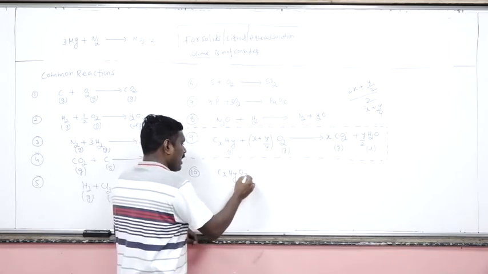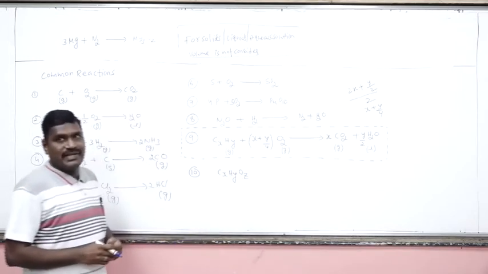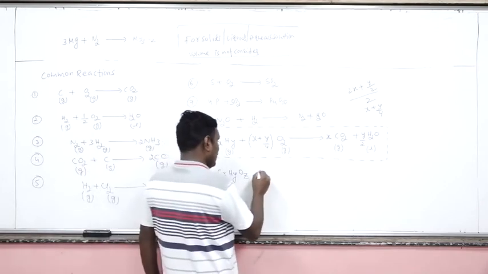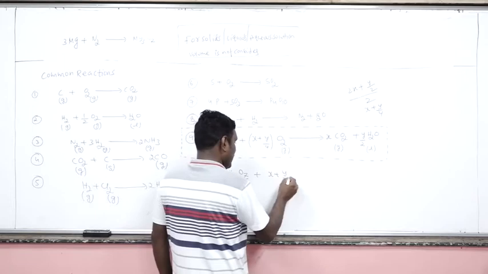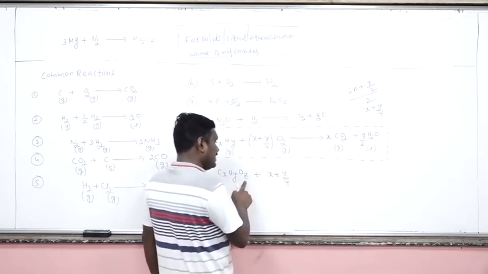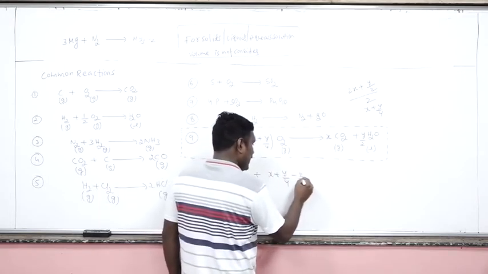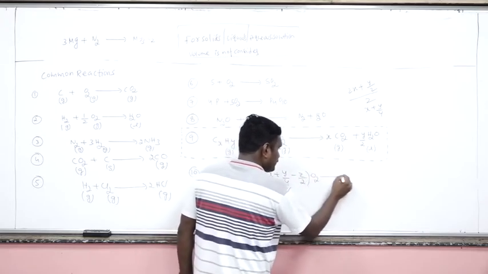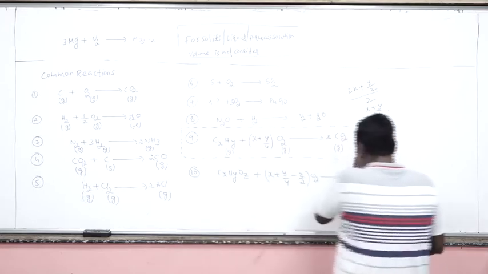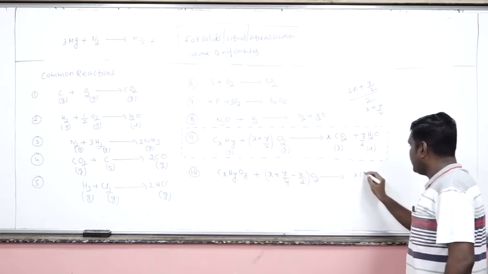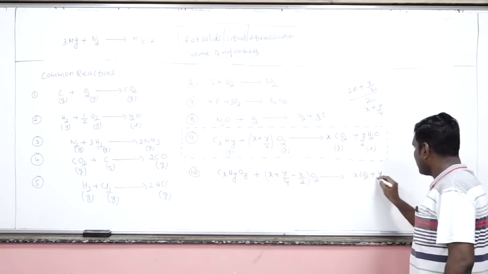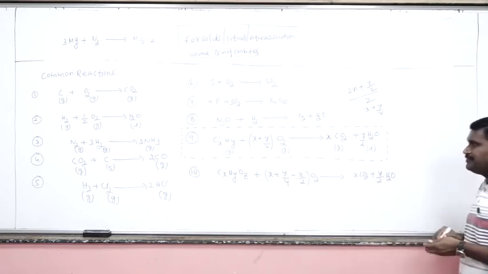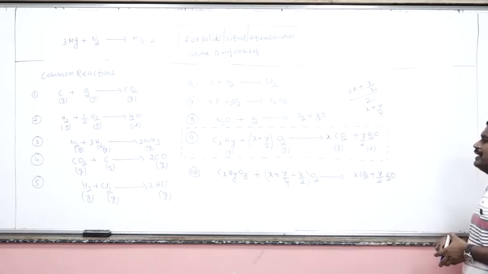Now, let's suppose oxygen element is also present in the organic compound. Then x plus y by 4, and how many oxygens are already present? Z. So I am writing Z by 2. O2 gives xCO2 plus y by 2 H2O. This is very important.